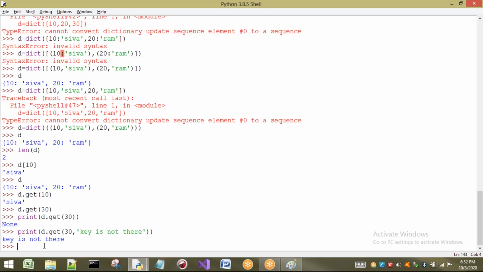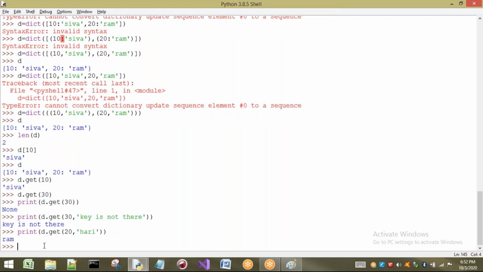Sir, for example, if the key is present, let us take 20, but I want to print some message here. Let us take Hari. Now what happens? Observe carefully. What is printed? Ram. Hari will be printed only if 20 is not present, but as 20 is already present in our dictionary, the original value will be printed.